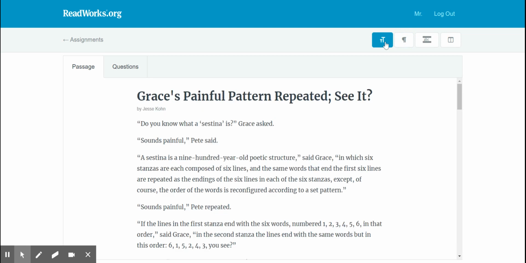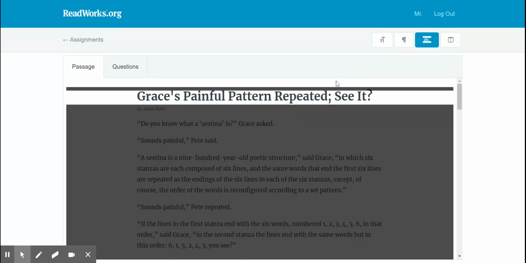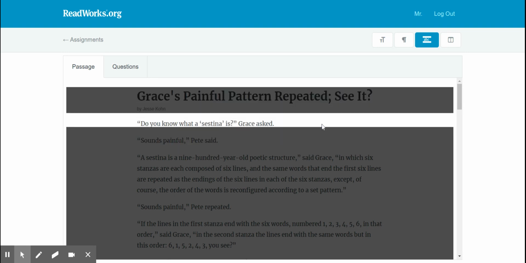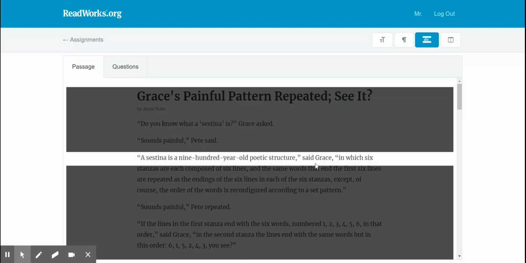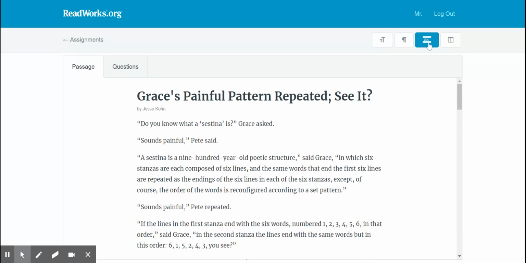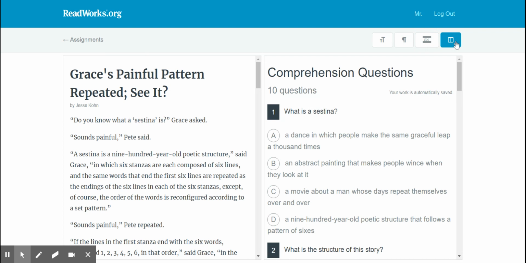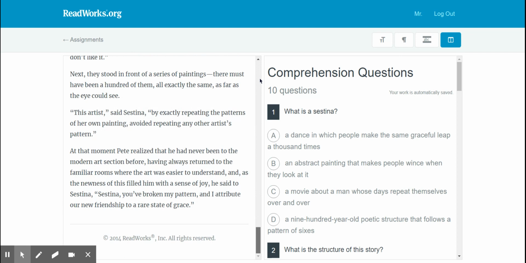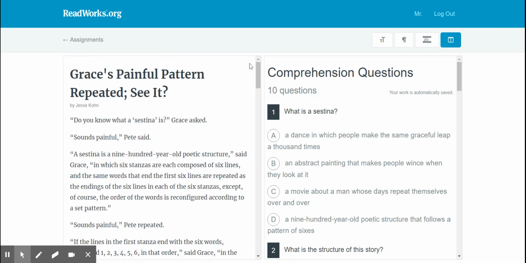This next one is actually interesting. This is a line reader, and if you see, you click on it and then you just move up and down. Look at that. So if you are somebody that needs to read line by line, look at that. Interesting stuff, isn't it? And then this part, this doohickey right here, boom. See, just like if it was our English test. Here's the passage, here's the questions. Once again, even if you do click this button, I want you to still read all this first. Just skim it through first.